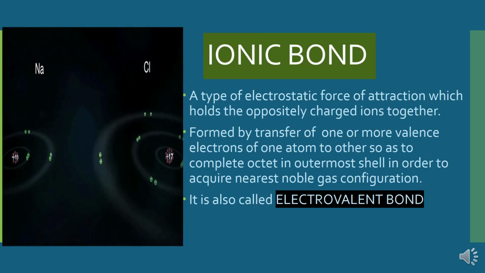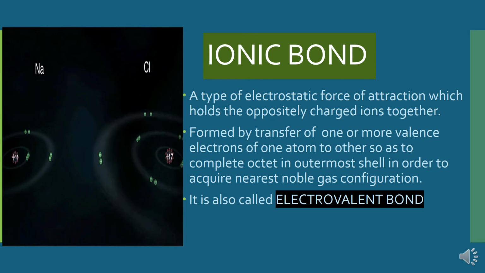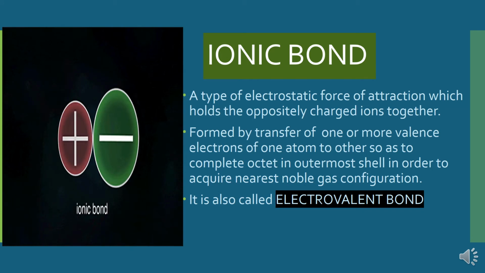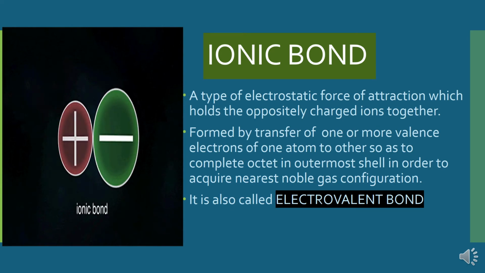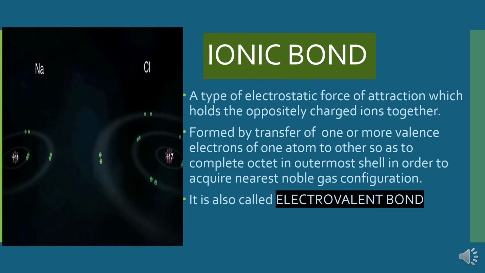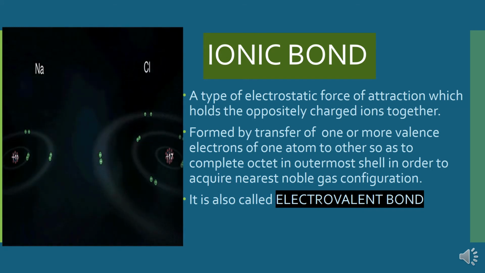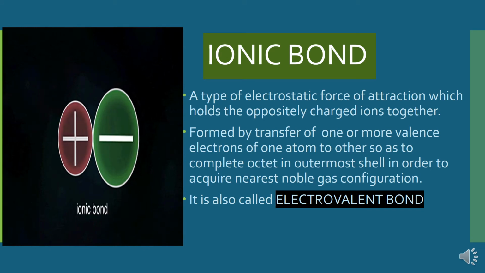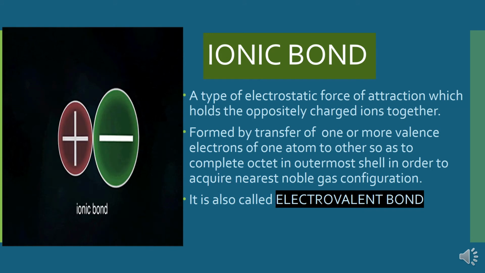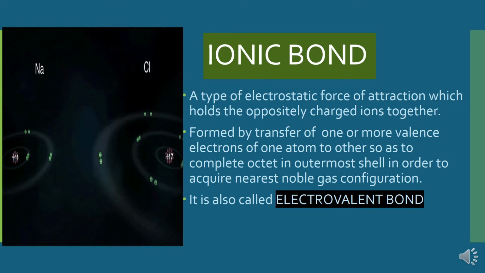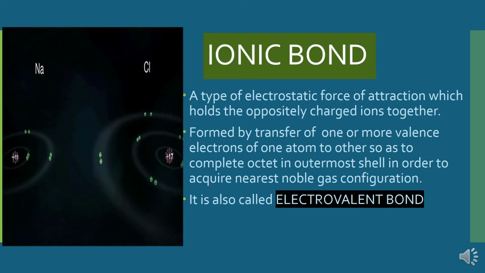An ionic bond is a kind of bond which is formed by transfer of electron from one atom to another atom so as to complete the octet in the outermost shell. Meaning when both atoms combine, one atom will lose an electron, the other will gain, and both complete their octet. And in this way they form 2 oppositely charged ions, one is a cation and the other is an anion. And these 2 oppositely charged ions attract each other with a strong electrostatic force of attraction, which is called an ionic bond. And this bond is also called an electrovalent bond.